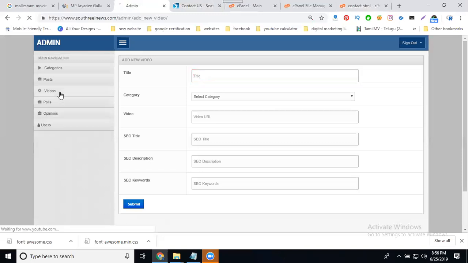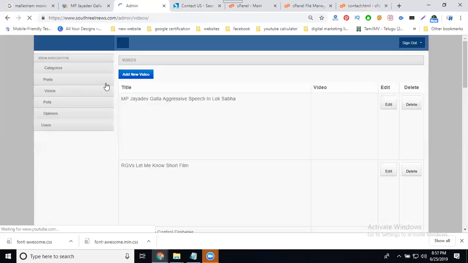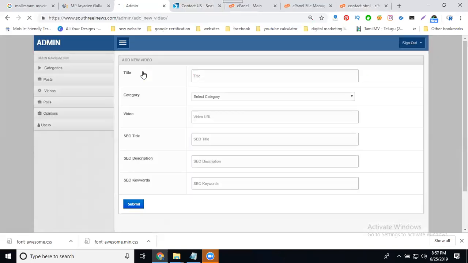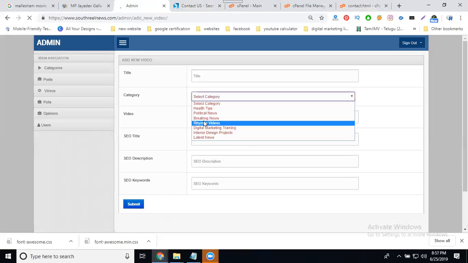So what videos you can upload, select the videos option, add your videos with your own title and YouTube URL, write the title, description and keyword, and submit based on the categories. This is called the perfect URL structure for static and dynamic websites. Static depends on the cPanel, dynamic depends on the admin panel.